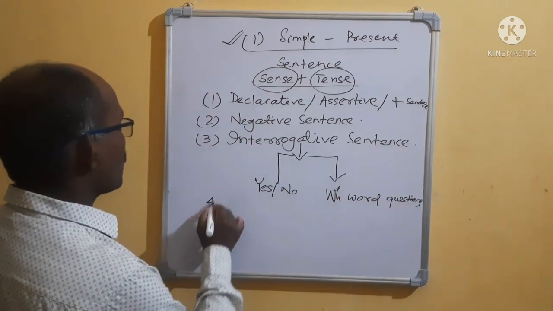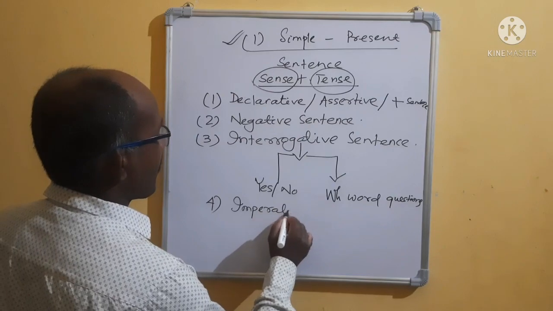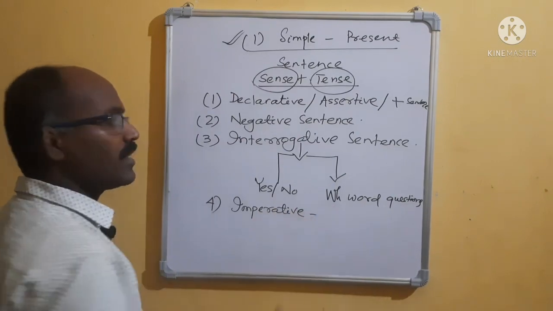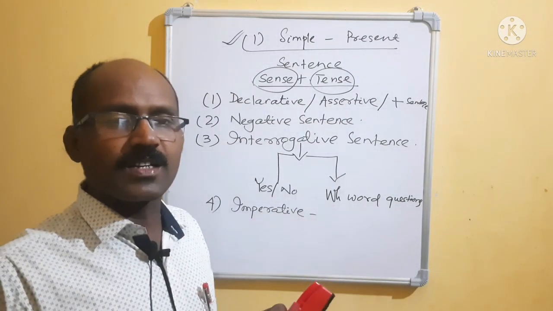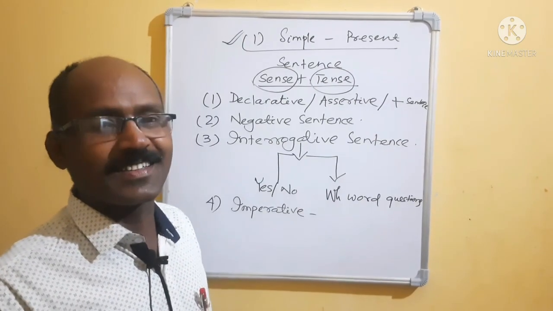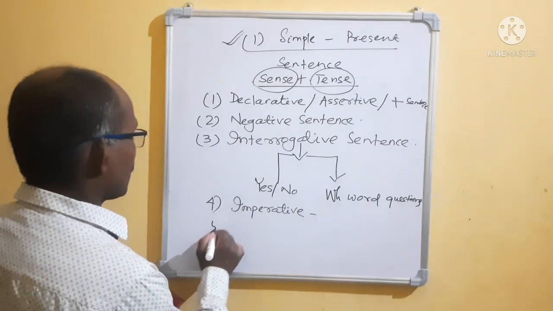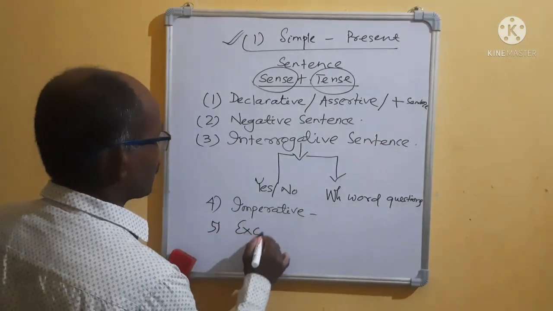Then number four, we come to the imperative sentence. Imperative means order, warning, suggestion, sentences like that. Okay, command. Okay, imperative. Then we come to exclamatory.